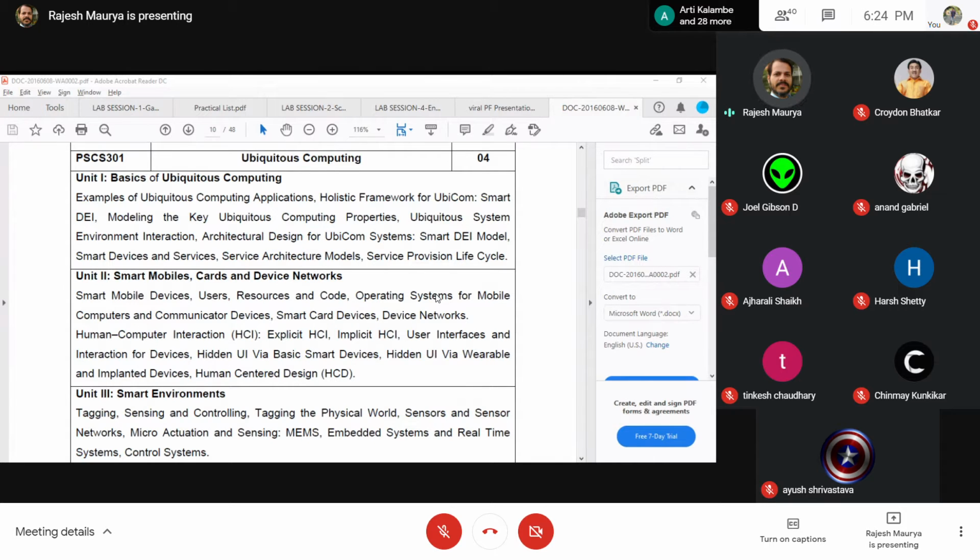Then one important question could be how you reduce the human interaction, because we have already seen that there could be two types of systems. You have explicit HCI and you have IHCI, and people are expecting that you should move more toward IHCI. So how do you reduce the human interaction so that it becomes an IHCI? What are the means and the measures through which it can be done?